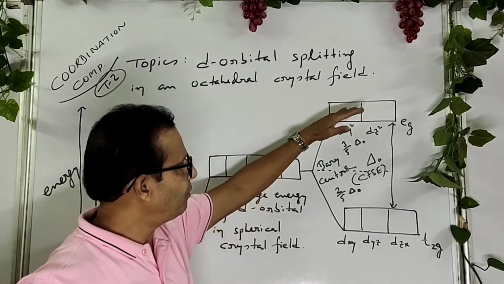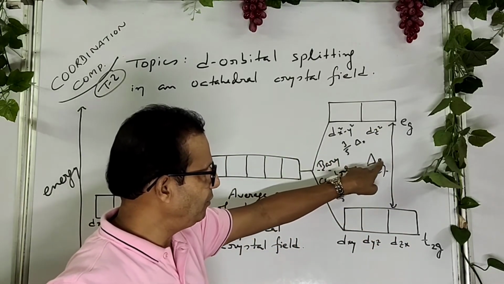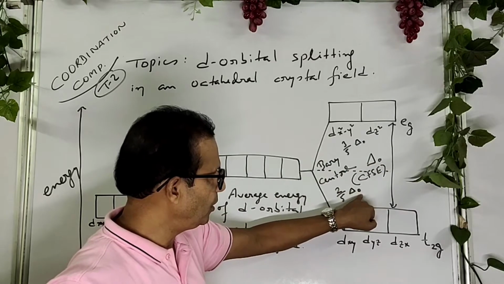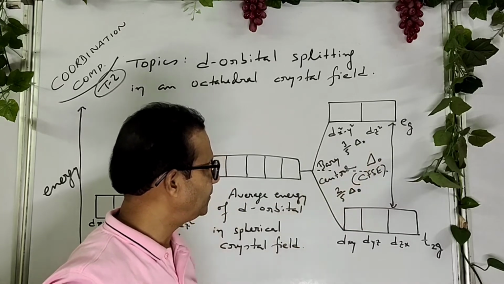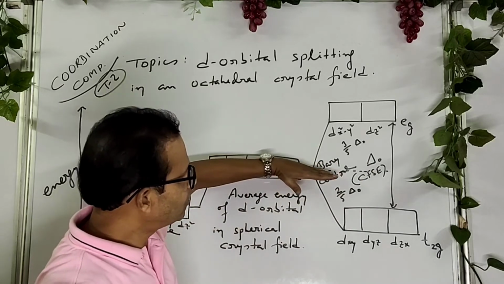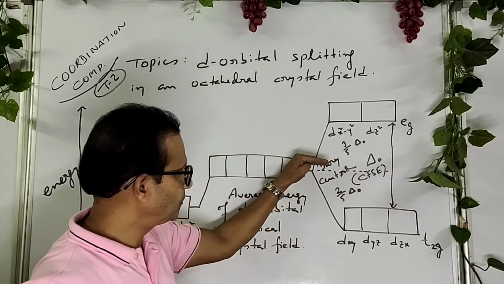So these are the 5 d orbital splitting in an octahedral field. The subscript O indicates octahedral, remember it. This is called barycenter, where there is no splitting of energy.